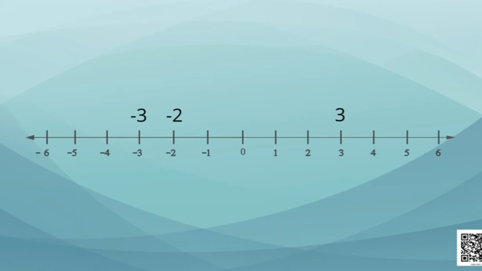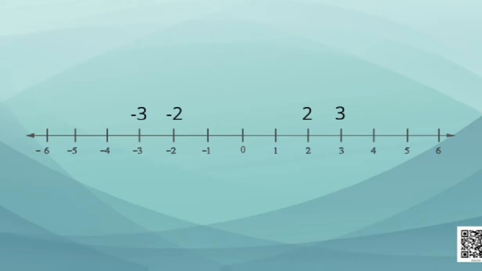Now 2. For 2, we will need to go to the right side of 0 again, as it is a positive number. 1 and 2. Next number is 6. For 6, we will have to go a little more on the same side. 1, 2, 3, 4, 5, 6.